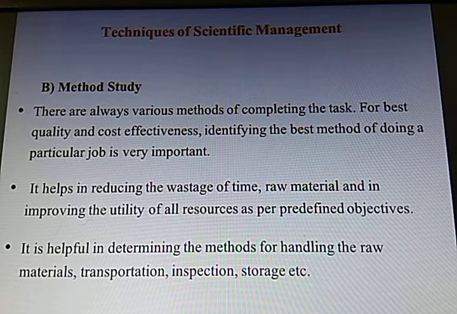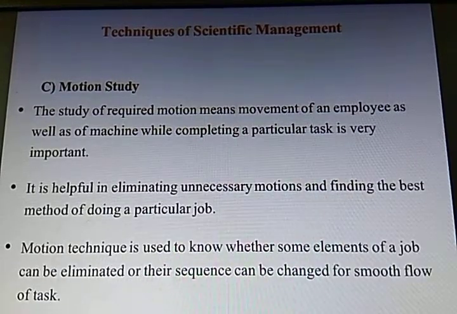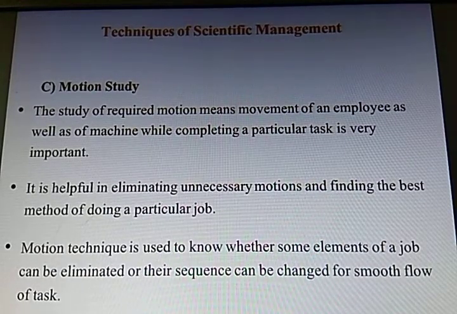It is also helpful in determining the methods for handling the raw materials, transportation, inspection, storage, etc. So definitely this method study is going to help you technically. The next is motion study. It talks about the motion, the movement.